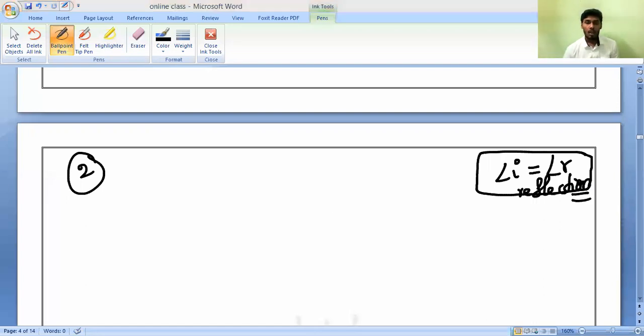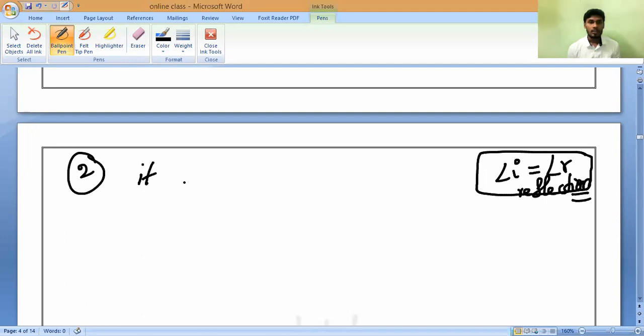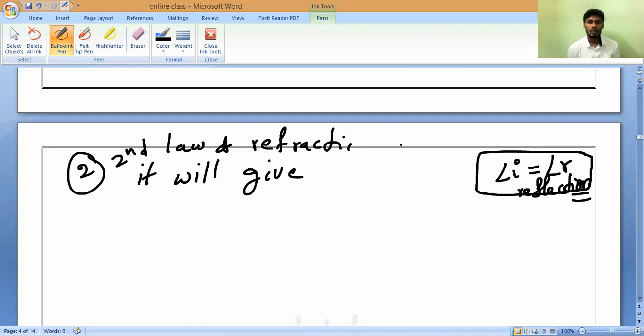If it comes to the second law of refraction, understand, the second law of refraction gives a relationship between the angle of incidence and the angle of refraction. That is what you should understand. All of you should remember, this is the second law of refraction of light. This is the most important for the next concept called refractive index.